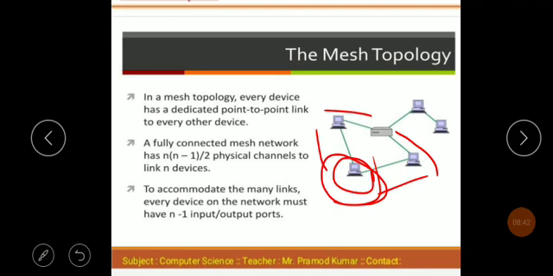So this is a very good arrangement of mesh topology. If a problem is created in a particular system, your computer is not affected and performs work like before. So this is a very good topology, but it is very costly compared to the older topologies.